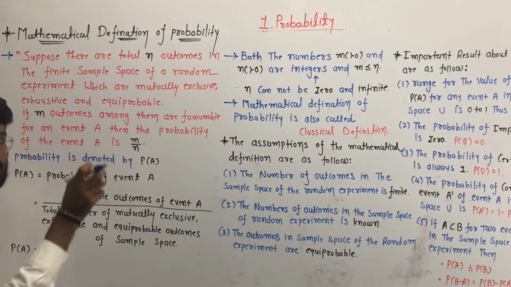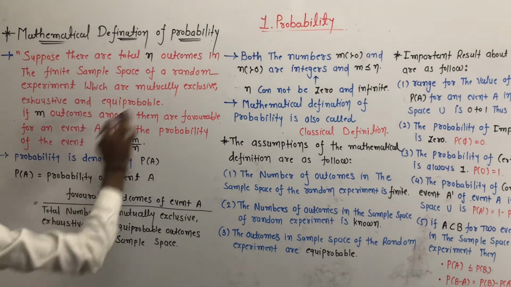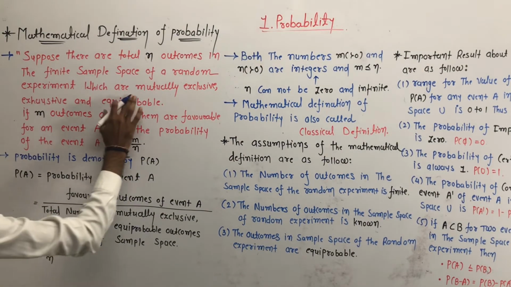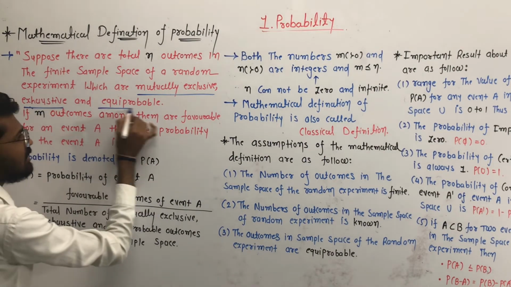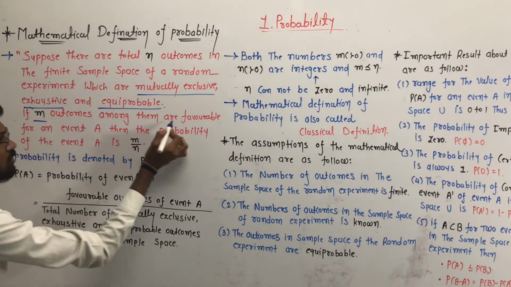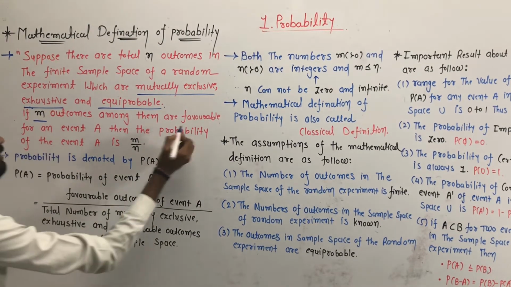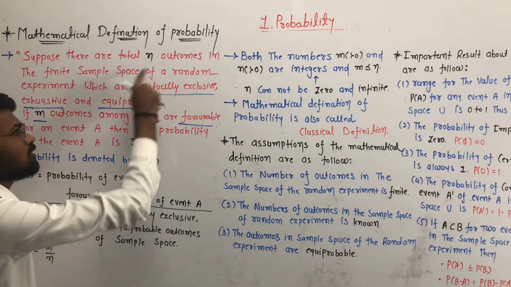The number of possible outcomes is n, in the finite sample space of a random experiment, which are mutually exclusive, exhaustive and equiprobable. So the total possible outcomes is n, and if m outcomes among them are favorable, the number of favorable outcomes is m and the number of total possible outcomes is n.